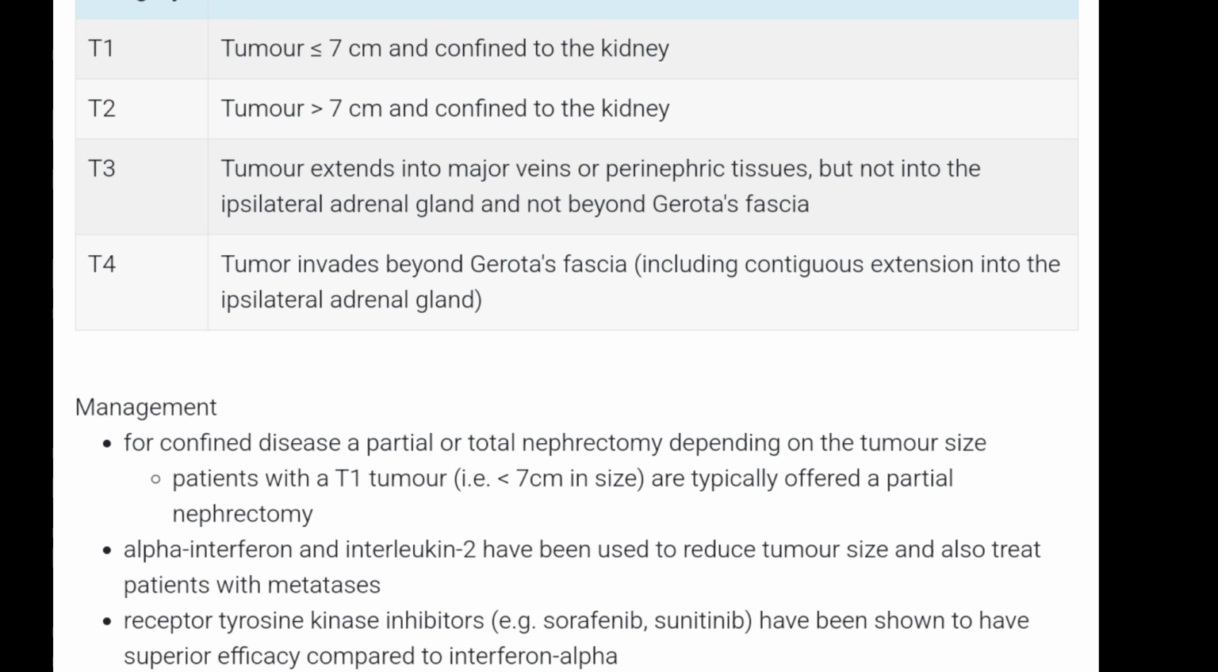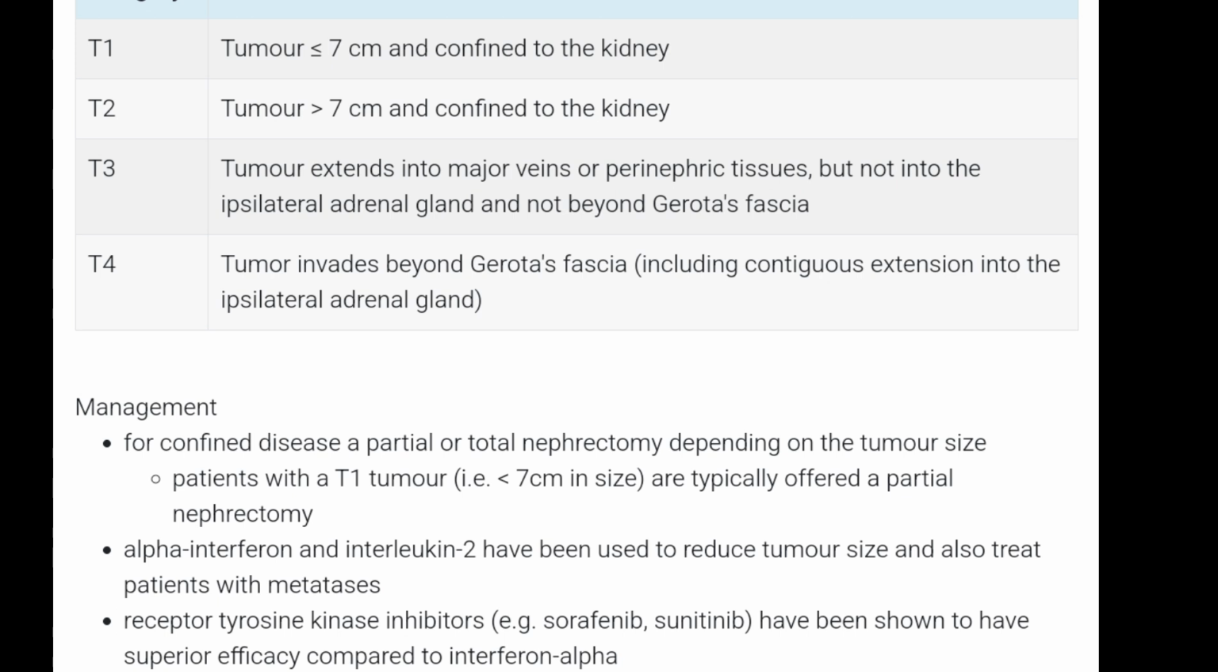So briefly describe staging. T1 tumor is less than 7 centimeter and is confined to kidney. T2 is greater than 7 centimeter, but again confined to kidney. T3 it involves ipsilateral perinephric tissue, but it does not involve adrenal gland, and it does not go beyond Gerota fascia. While in T4 it invades beyond Gerota fascia.